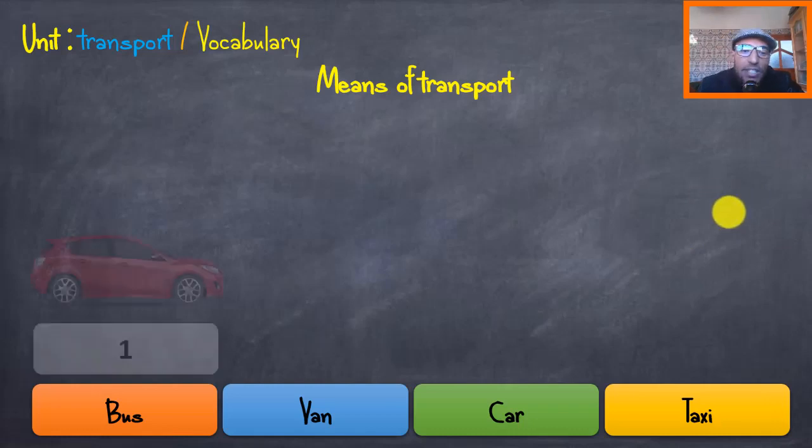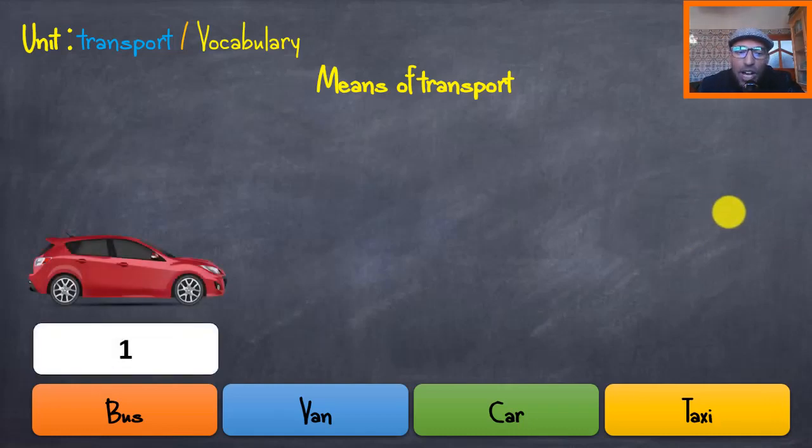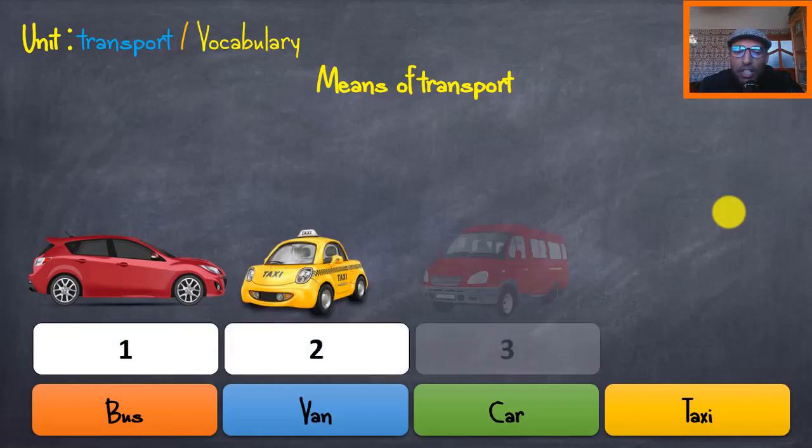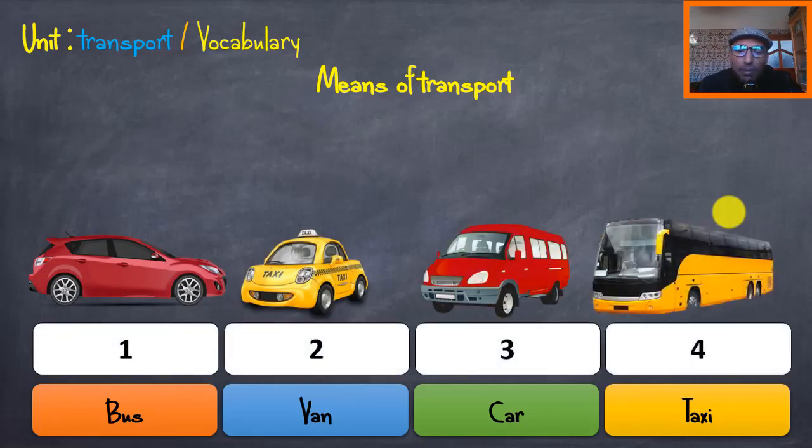Now let's move to discover the meaning of the words, okay? I give you some pictures. Picture number 1, picture number 2, picture number 3, and then picture number 4. I want you to think, take a minute, and then try to match or attach each label to the right picture, okay? Try to match the name to the right picture, okay?